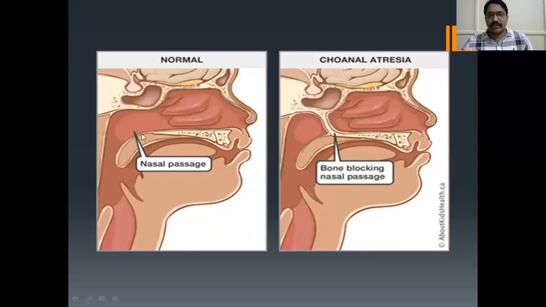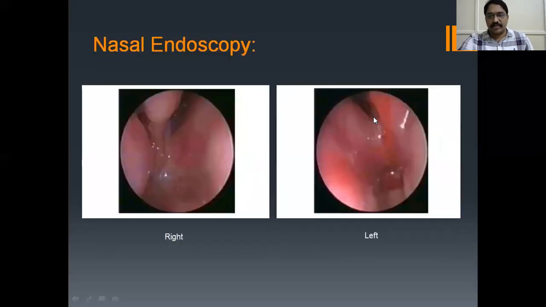A picture showing a normal patient. It's a picture showing the choanal atresia here. See, obstruction between the nasal cavity and the nasopharynx. Is the endoscopic picture showing the same thing?